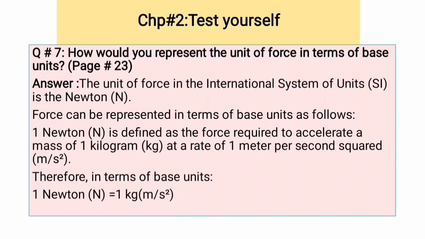Question number 7. How would you represent the unit of force in terms of base units? In this question, we have to represent force in terms of base units.